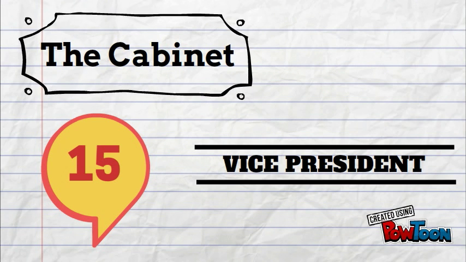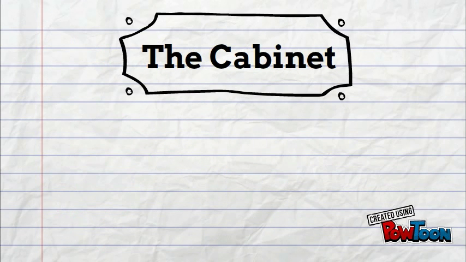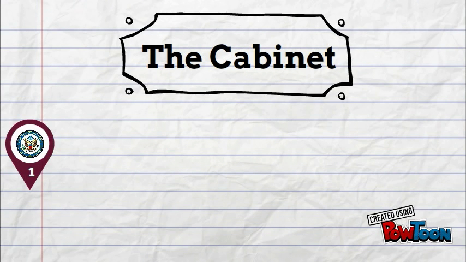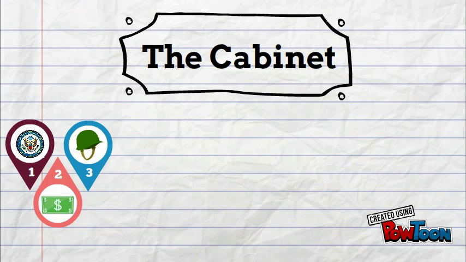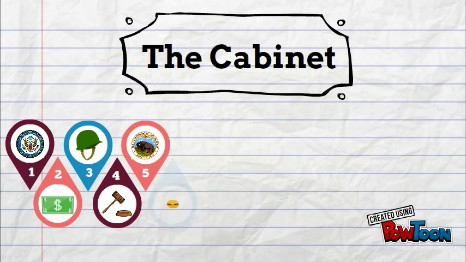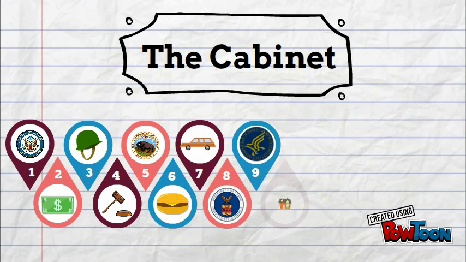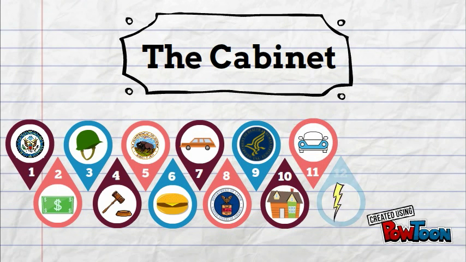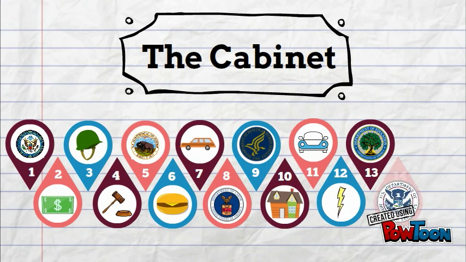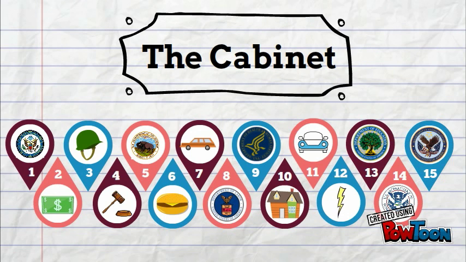The Cabinet includes the Vice President and 15 different government agencies that act as advisors to the President. The heads of each of these agencies is chosen by the President. The different agencies are the Department of State, Treasury, Defense, Justice, Interior, Agriculture, Commerce, Labor, Health and Human Services, Housing and Urban Development, Transportation, Energy, Education, Veteran Affairs, and Homeland Security.